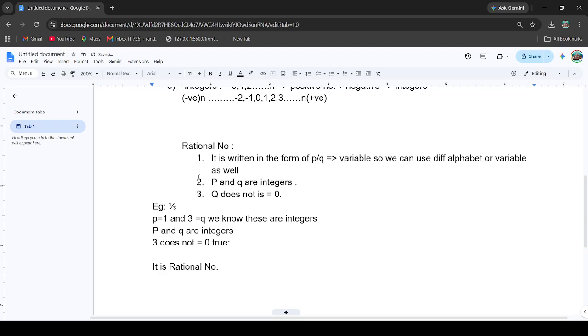Might be the question: is pi a rational number?